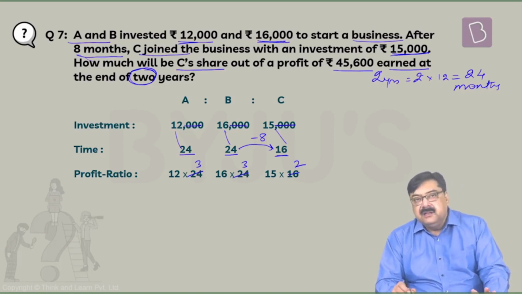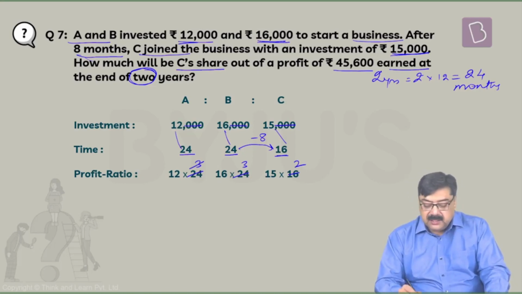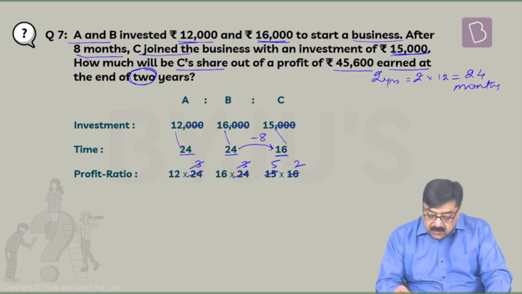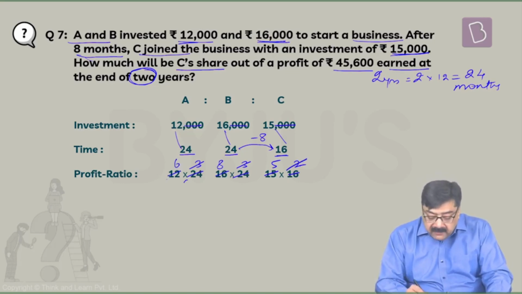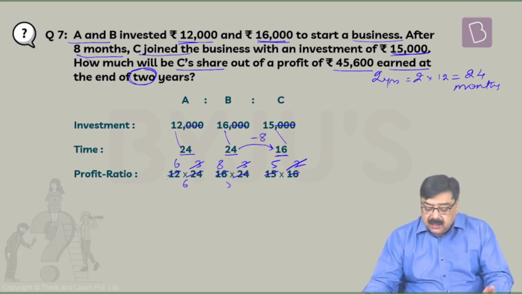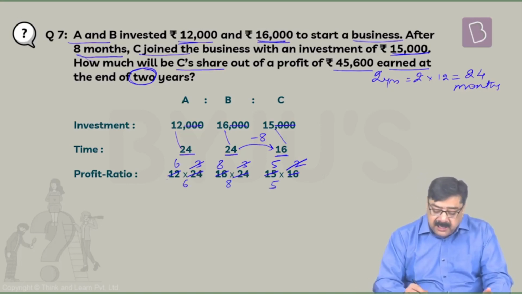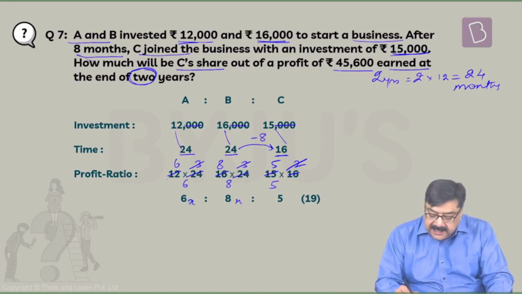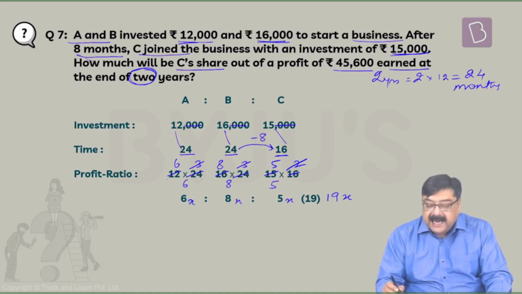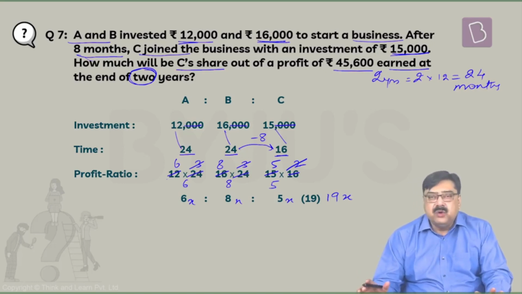Now you can still divide it by 3. So 3 1s are 3, 3 1s are 3 and 3 5s are 15. You can still reduce it further because you have a 2, 16 and 12. So 2 gone here, 16 becomes 8 and 12 becomes 6. So what you are left with here is 6, 8 and 5. So 6 is to 8 is to 5, which is nothing but 6x, 8x and 5x. 19x is the total sum of their ratio points.